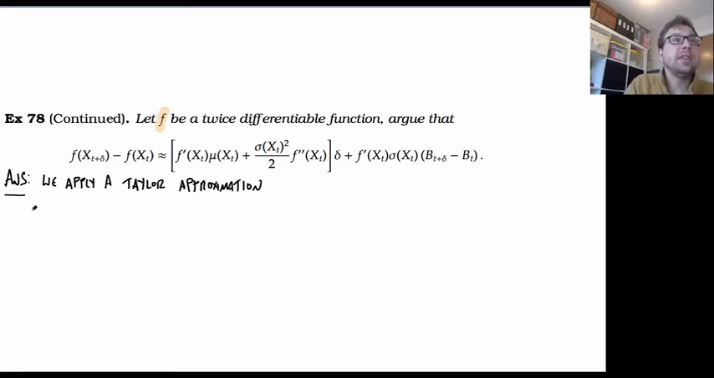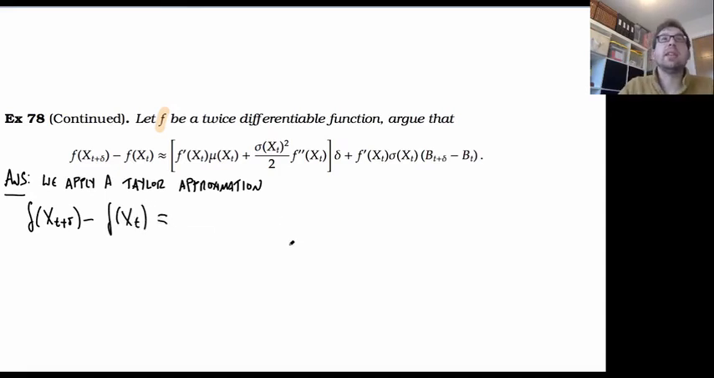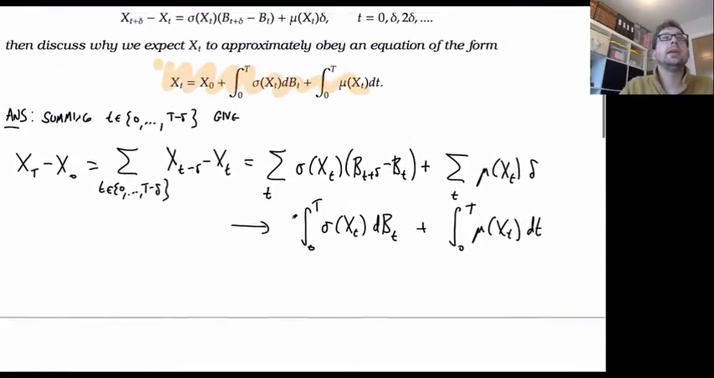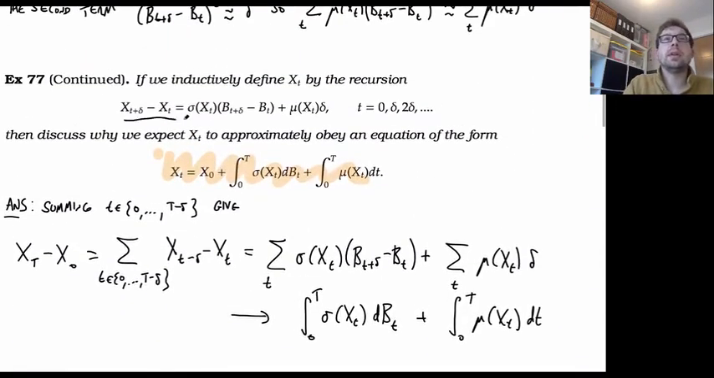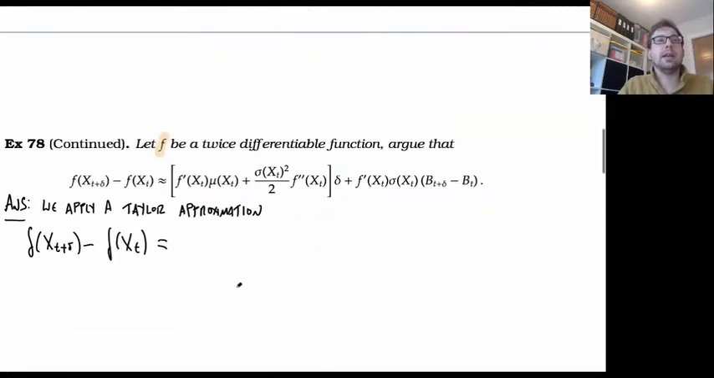Okay, so specifically f of x of t plus delta minus f of x of t. If we're going to let x be given by the term above, then I have to substitute in for that x of t plus delta, x of t plus these terms. So let's do that.